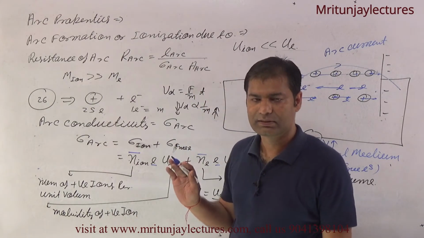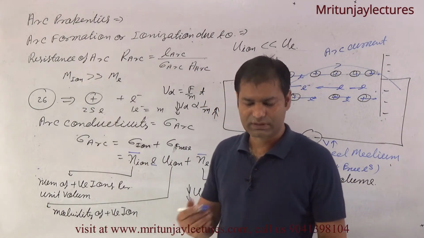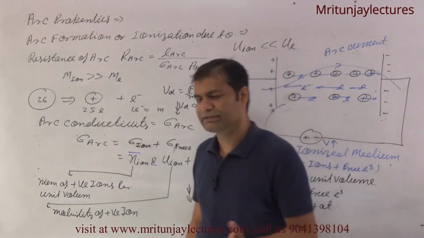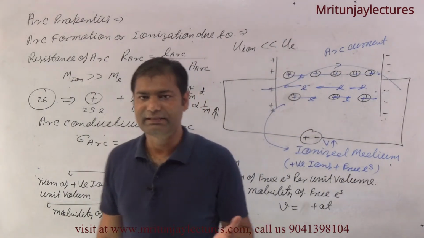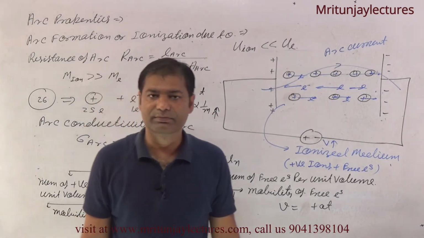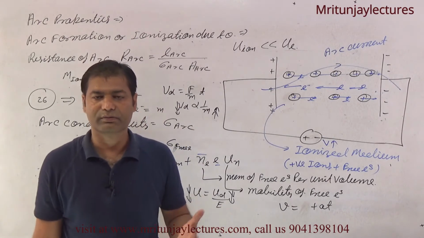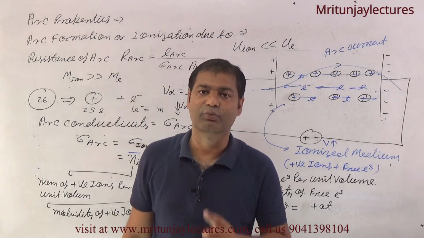Clear? If a question arises in exams like SSC, JEE or IES, asking which one the arc current is mainly due to: free electron. Why? Because of mobility.